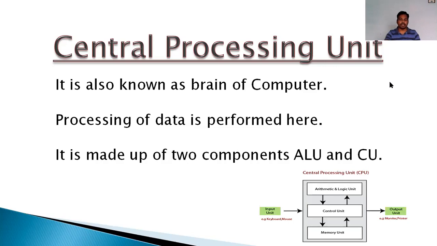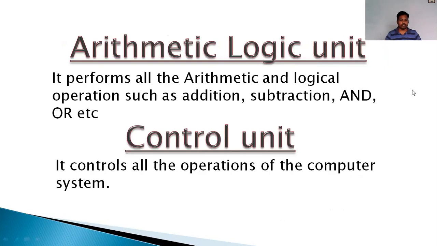Now next, this is the arithmetic logic unit. What happens in the arithmetic logic unit? It performs all the arithmetic and logic operations such as addition, subtraction, multiplication, division. All these are arithmetic operations, right? And, or, nor, XOR, all these are logic operations. You have studied logic gates, I think. Boolean expressions are used, true and false or 0 and 1, to do the calculation in these logic operations, right? Now, the control unit, we have also seen, controls all the operations of the computer system.